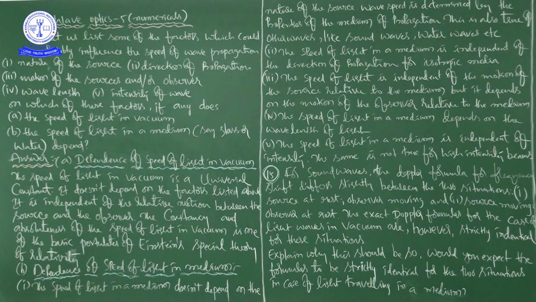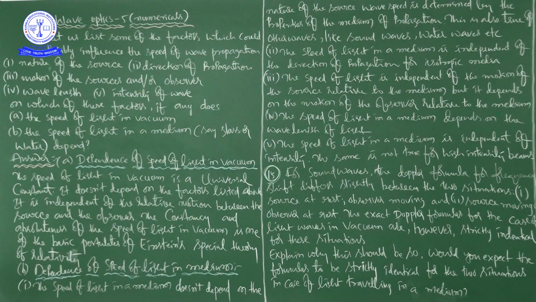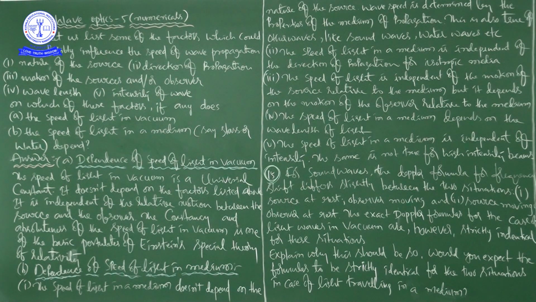It doesn't depend on the factors listed above, and it is also independent of the relative motion between the source and the observer. Full stop. The constancy and absoluteness of the speed of light in vacuum is one of the basic postulates of Einstein's special theory of relativity, right?